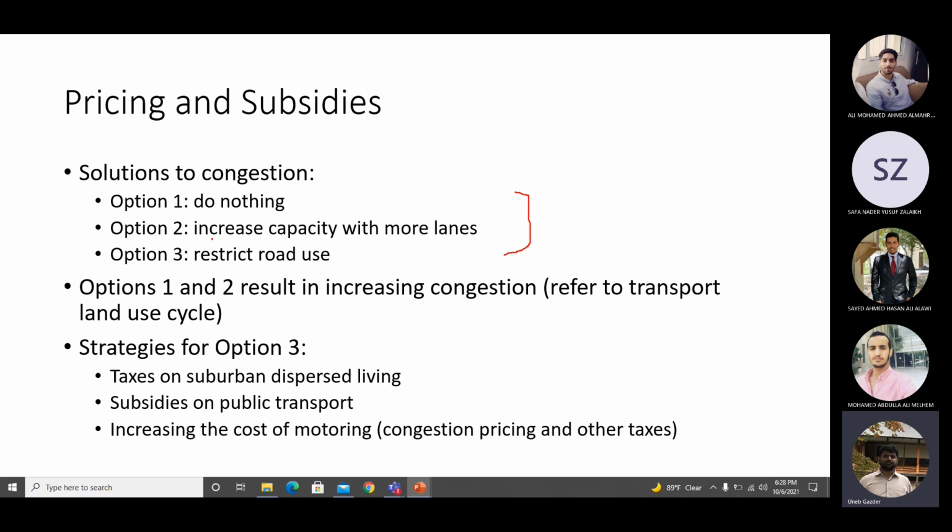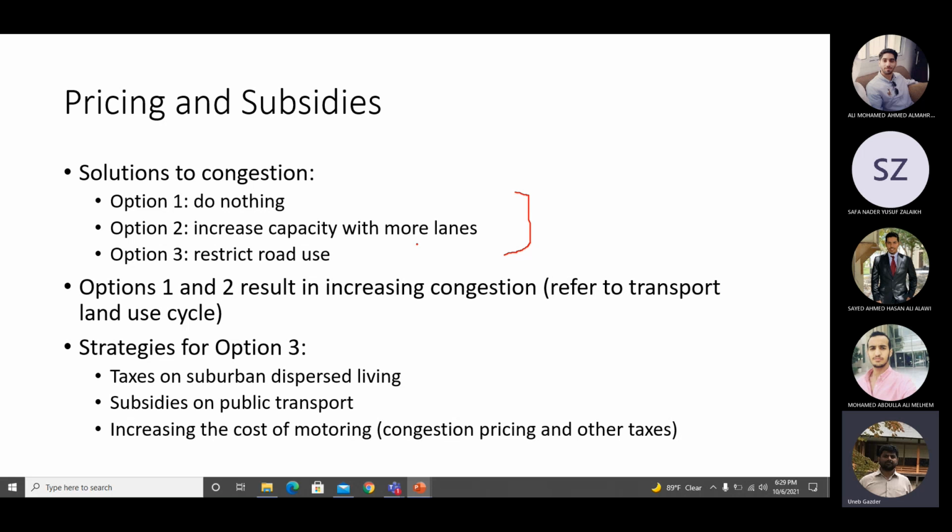Or increase the capacity with more lanes, or by providing a bridge or whatever. So increase the capacity of the road. I think one of you gave me an example in the first class that when they built the bridge, the capacity increased from 900 something to some 1,000 vehicles. So this is another option. Increase the capacity of the road. Third option is restrict the use of the road. Give some penalty to the people for using the road more, so they will use the road less.